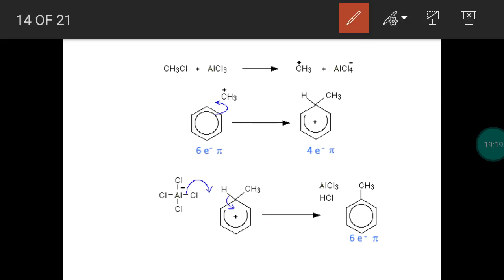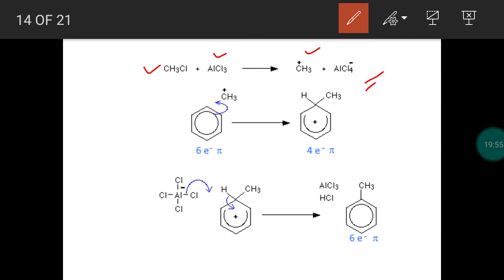And the mechanism of the electrophilic substitution reaction. First step is the generation of electrophile. The methyl chloride reacts with the anhydrous aluminum chloride catalyst. As usual, we get methyl carbocation as the electrophile. So the methyl group with a positive charge will behave as an electrophile. Remaining, we have the aluminum tetrachloride ion. First step over. Second step, attacking of electrophile